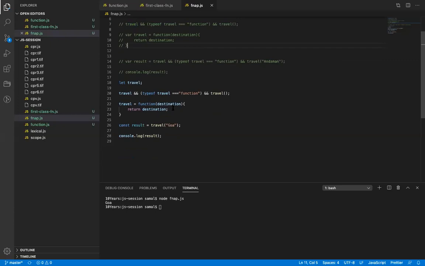Okay, so yesterday we saw how a function can return another function, right? So today we'll see one more property of a function. Just like function is a first class citizen, it can be assigned to a variable. We saw that it can be returned from a function. Because it is a first class citizen and it is an object, it is also a variable, and object variables can be passed to a function as a parameter. That means a function can also be passed to a function as a parameter.